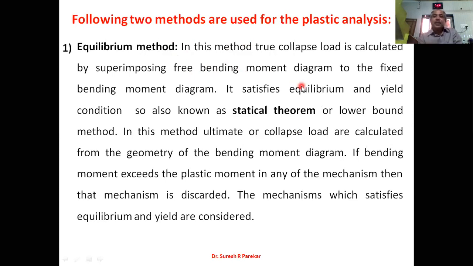In this, the equilibrium condition is satisfied, so it is known as the statical method or lower bound method. The ultimate or collapse load is calculated from the geometry of the bending moment diagram. If somewhere the bending moment exceeds the plastic moment, then we have to discard it. The mechanisms which satisfy equilibrium and yield are considered in the equilibrium method. So this method is generally not used.